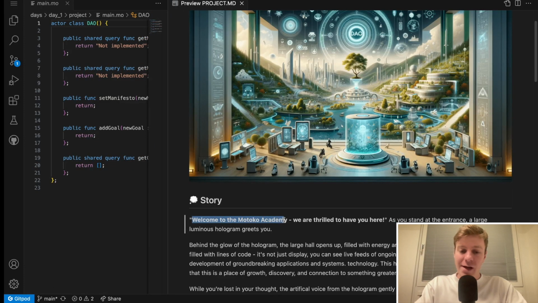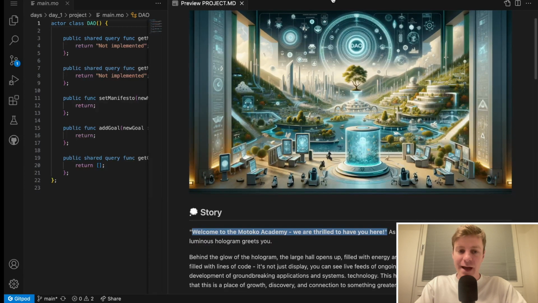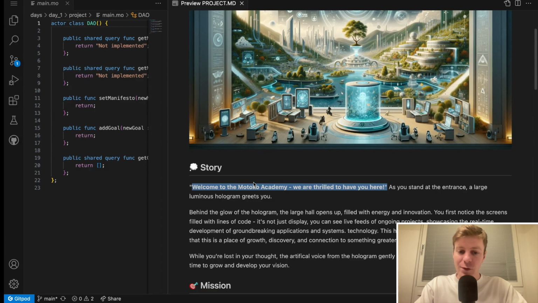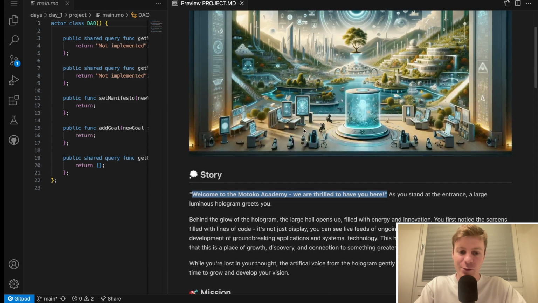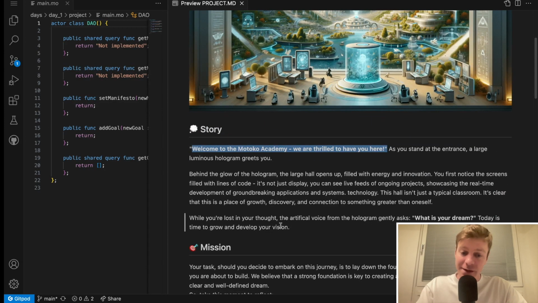Welcome to the Motoko Academy. We are thrilled to have you here. As you stand at the entrance, a large luminous hologram meets you. Behind the glow of the hologram, the large hall opens up, filled with energy and innovation. You first notice the screens filled with lines of code. It's not just display, you can see live feeds of ongoing projects showcasing the real-time development of groundbreaking applications and systems. This all isn't just a typical classroom, it's clear that this is a place of growth, discovery, and connection to something greater than oneself. While you are lost in your thoughts, the artificial voice from the hologram gently asks, what is your dream?